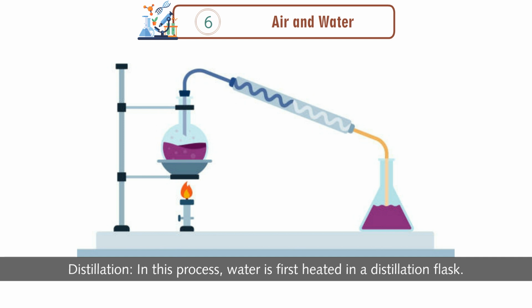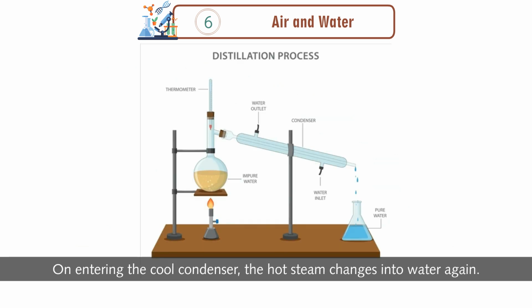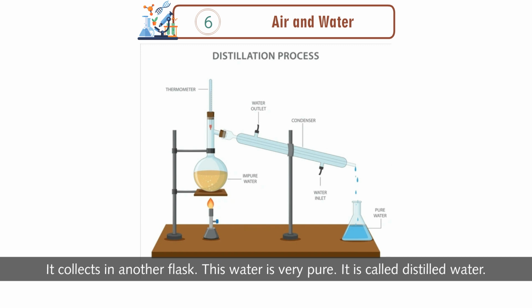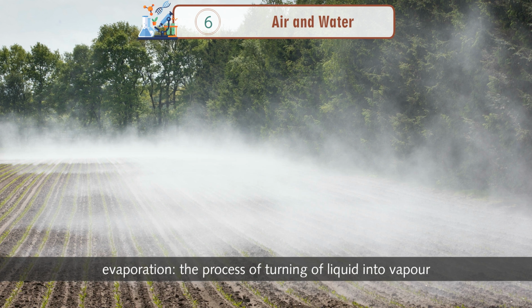Distillation. In this process, water is first heated in a distillation flask. The water evaporates and steam enters the condenser. The condenser is kept cooled by the cold water circulating around it. On entering the cool condenser, the hot steam changes into water again. It collects in another flask. This water is very pure. It is called distilled water.